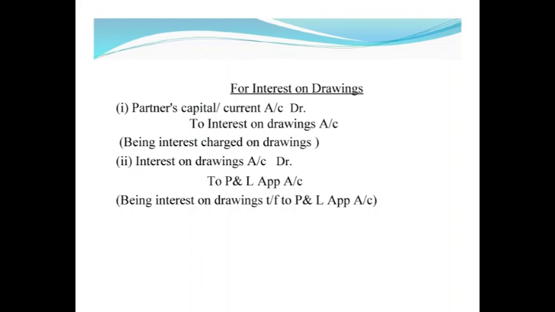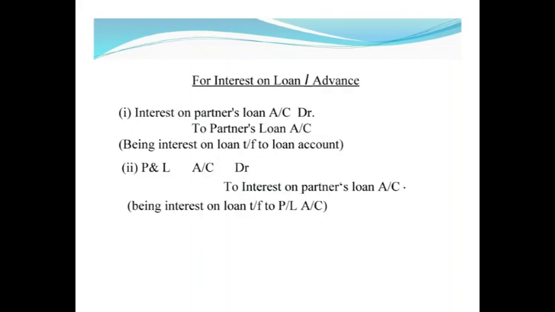Second entry, after deducting the amount from PCA, it is transferred to profit and loss appropriation account because it is an income for the business. So it is credited in the profit and loss appropriation account. So second entry becomes interest on drawing account debit to profit and loss appropriation account, being interest on drawing transferred to profit and loss appropriation account.